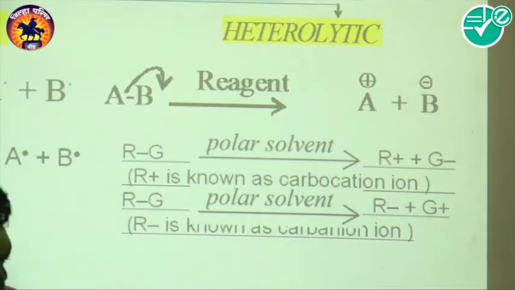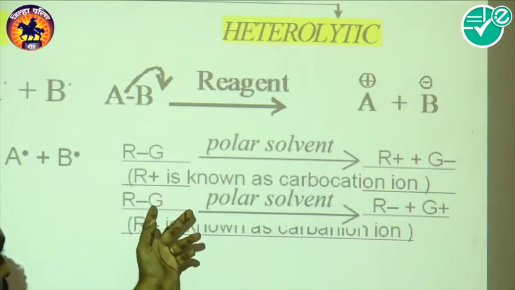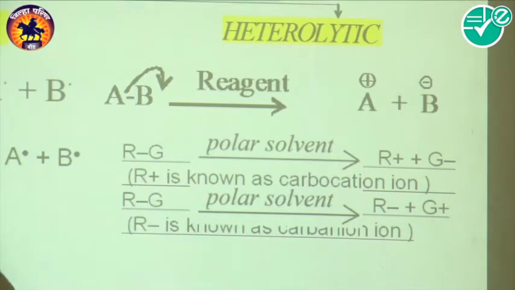Sometimes, look here, suppose G is a very less electronegative species, and also R carries another electron withdrawing group.